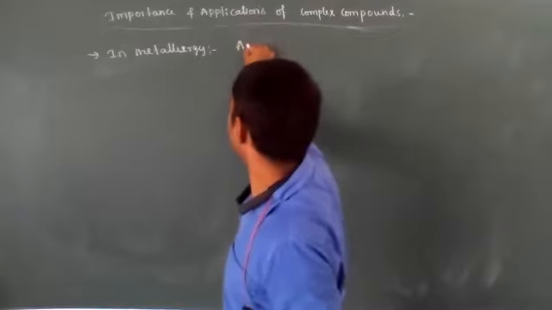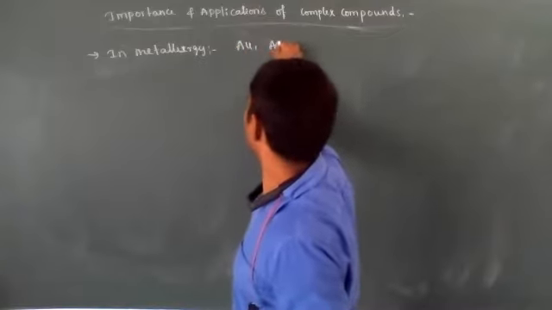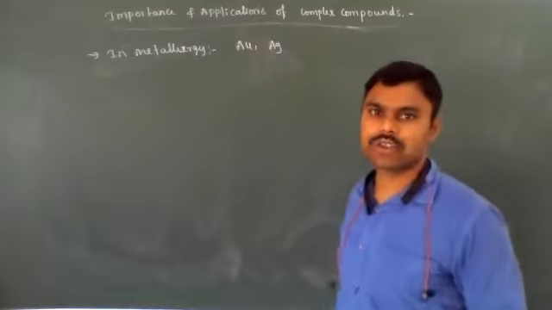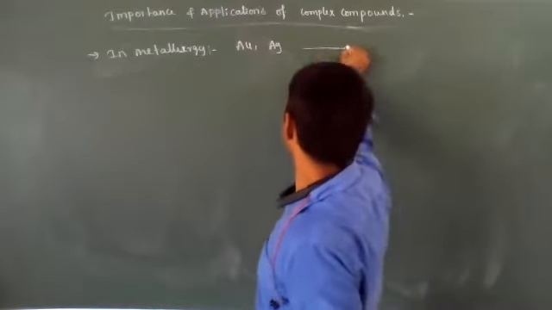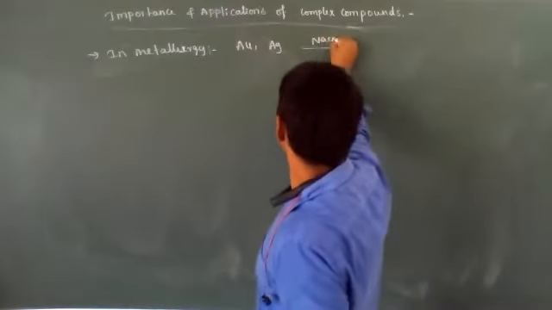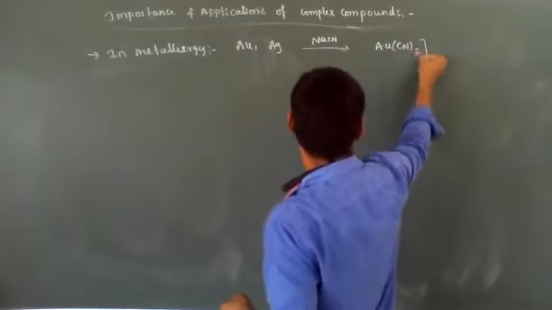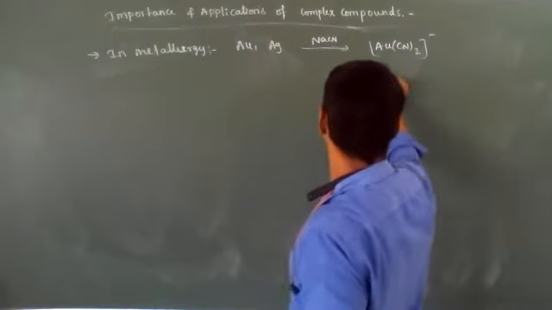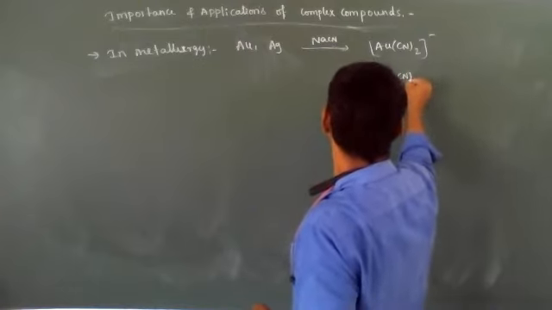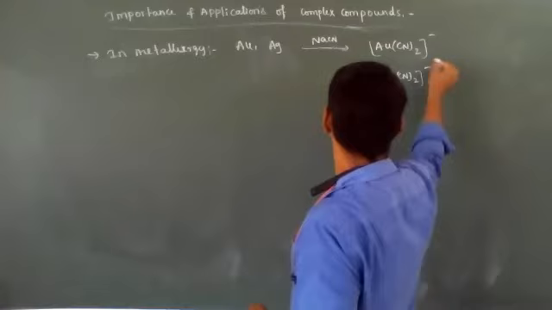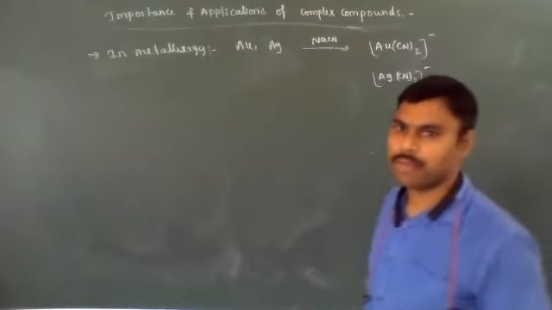Noble metals, meaning gold and silver, are extracted when treated with sodium cyanide. When treated with sodium cyanide, they form the [Au(CN)2]- complex or the [Ag(CN)2]- complex. And the electroplating process.